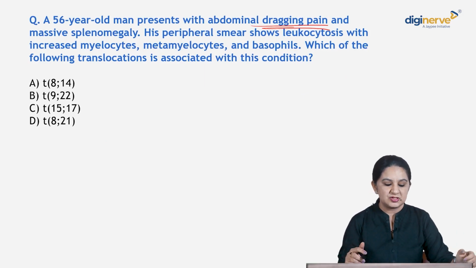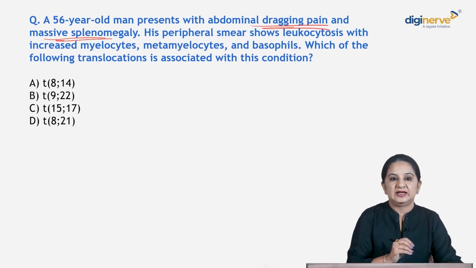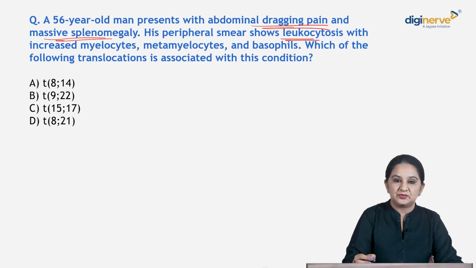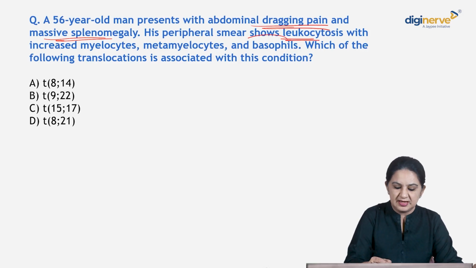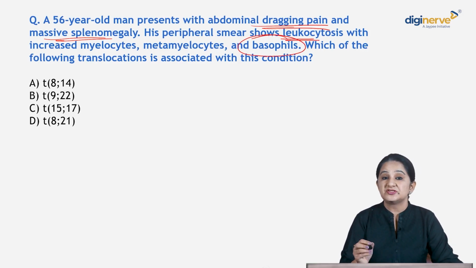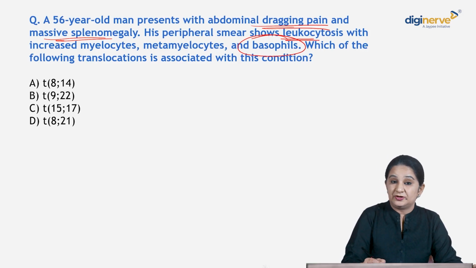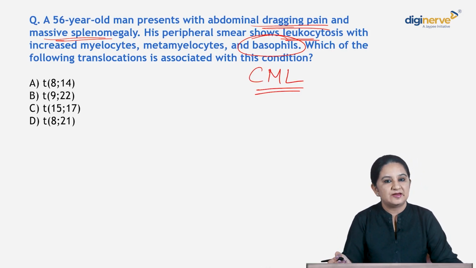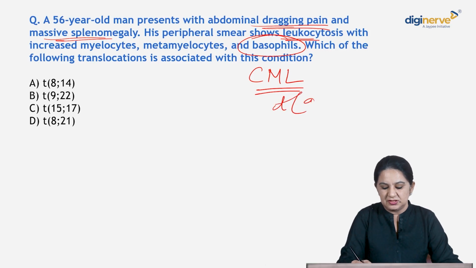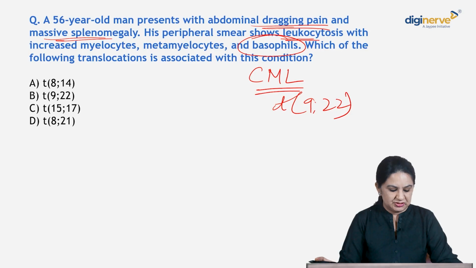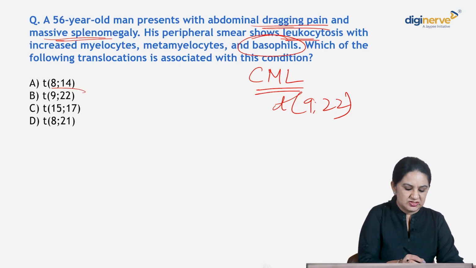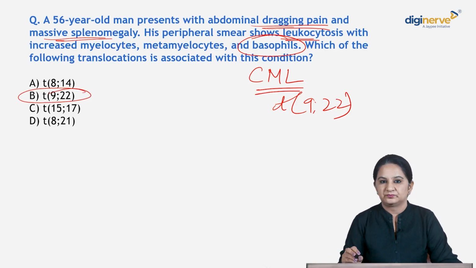What is this because of? Massive splenomegaly. Then there is leukocytosis, increased myelocytes, metamyelocytes, and which characteristic cell? Basophil. So what is your diagnosis? Yes, very good, it is CML, and in CML you see translocation 9;22. Clear? Straightforward question.